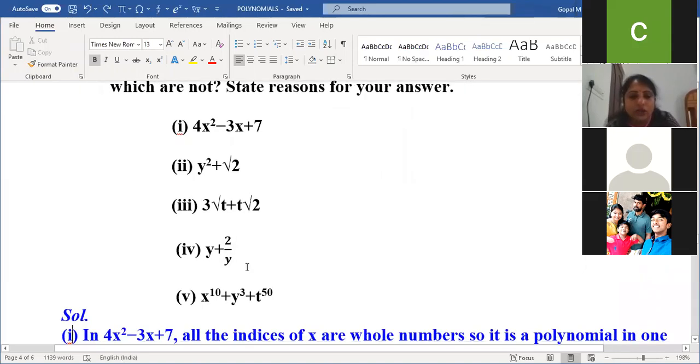What about the fifth one? It is a polynomial, but it contains three variables. It is not a polynomial in one variable. It is a polynomial in three variables. Am I clear?